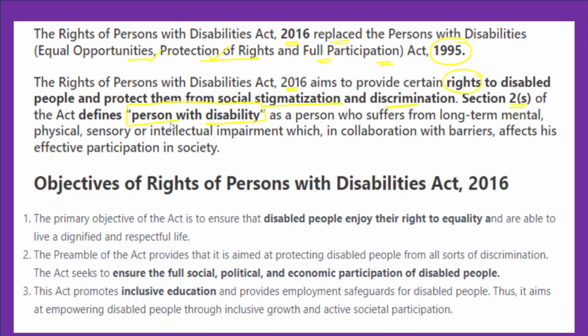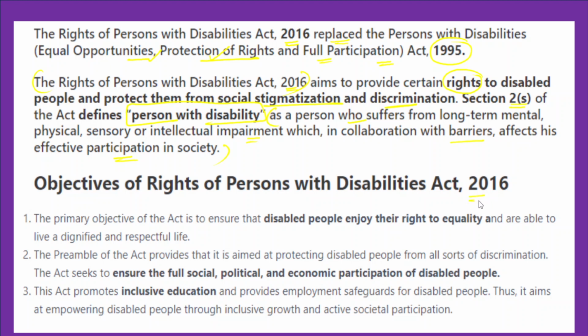The definition says that a person who suffers from a long-term mental, physical, sensory or intellectual impairment in collaboration with barriers, and that ultimately affects his effective participation in society like a normal individual. So this is the basic definition of a person with disability defined in the Rights of Persons with Disabilities Act.